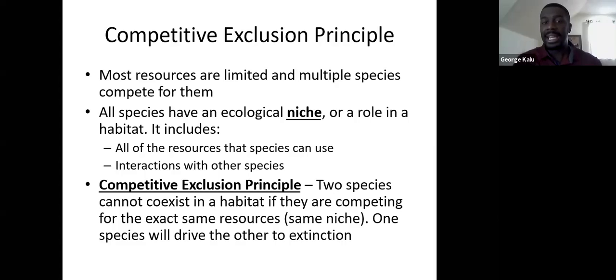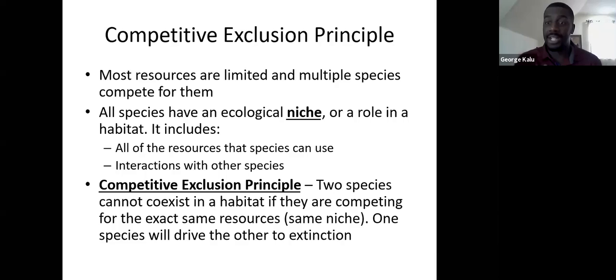Now each of those species is going to have what's considered an ecological niche. A niche is an animal's role in that habitat. What is its job? What is it going to be doing in that particular habitat? The niche includes the resources that the species can utilize, as well as how it's going to interact with the other species that are present. Those are the two major components of each species' ecological niche.